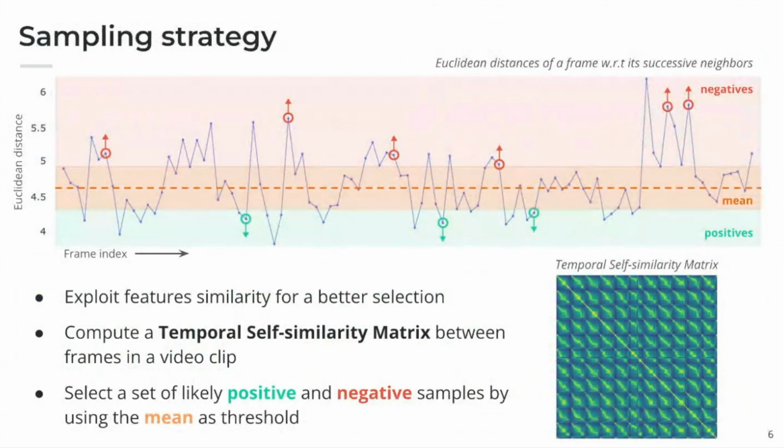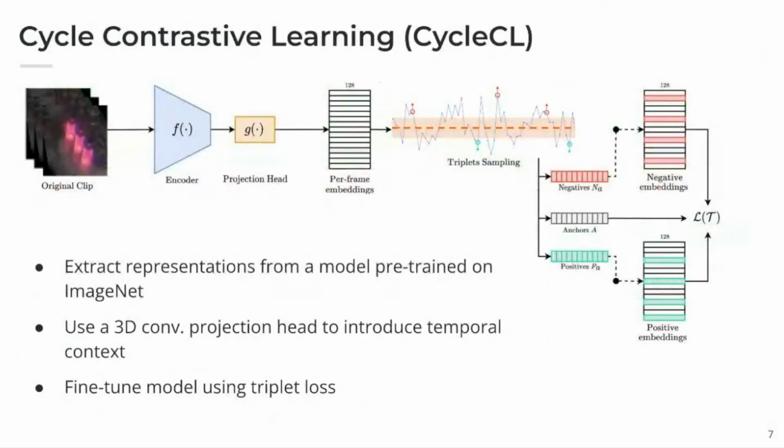We first compute the temporal self-similarity matrix using the pairwise distances between frames in a single video clip. We see an example here in this image on the right. Then we use the similarity as a threshold to select the set of positive and negative frames for each anchor. We obtain these embeddings by using an encoder composed of a backbone pre-trained on ImageNet, followed by a projection head that uses 3D convolutions to add temporal context. The result is an embedding vector for each frame.